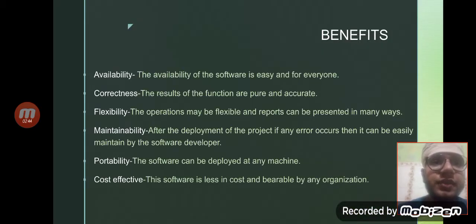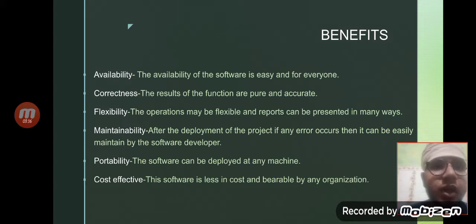And what are the benefits? First is availability: the software is easy to access and everyone can use it. Then correctness: the results of the functions are pure and accurate. Flexibility: the operations are flexible and reports can be presented in many ways.